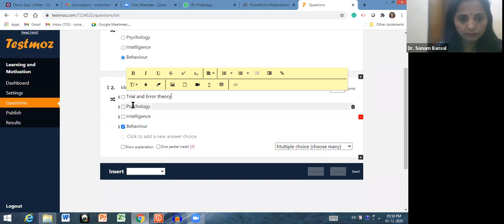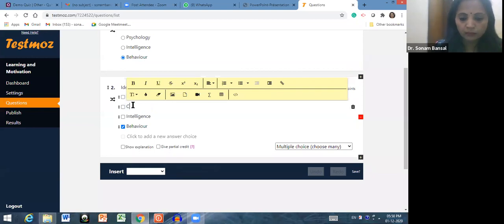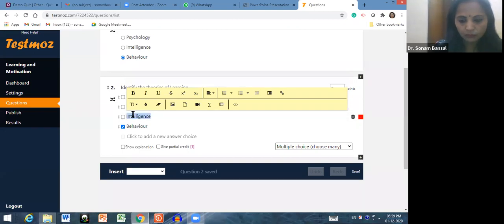Second is classical conditioning theory. Then third is Gardner's theory of intelligence.